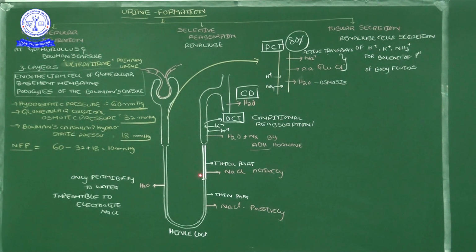So the function of the distal convoluted tubule is not controlled by itself; the order is given by some other part. That order is carried by the ADH hormone, antidiuretic hormone. You studied this in 10th standard. Another name for this antidiuretic hormone is vasopressin.